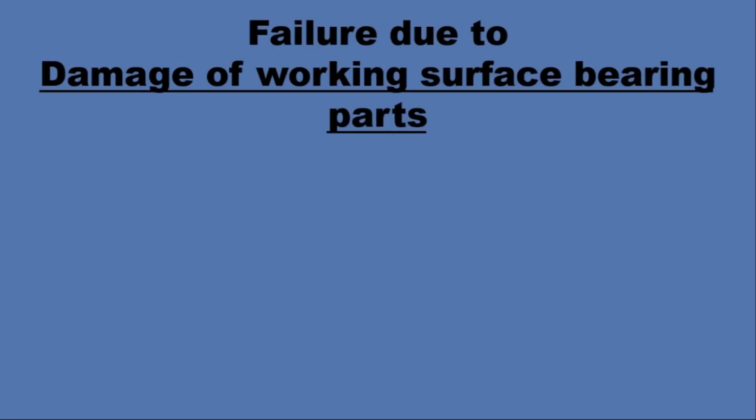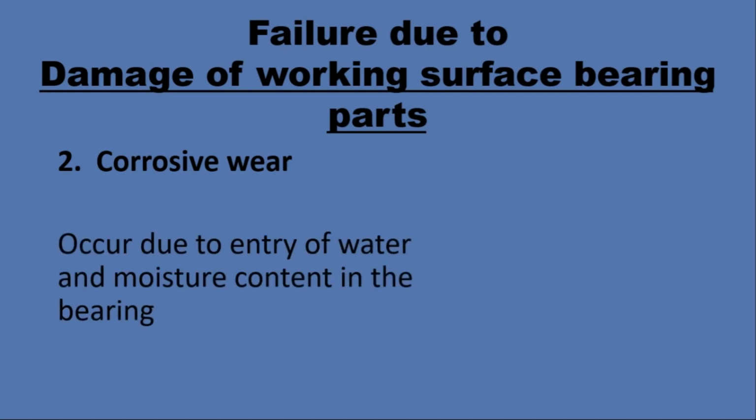The second one is corrosive wear. What is corrosive wear? This occurs due to the entrance of water and moisture content in the bearing. If there is any water or moisture content in the bearing, then what happens? Corrosion of parts of the bearing, or the surface of those parts, is going to rust, and that will damage the surface and cause the failure of the rolling contact bearing.